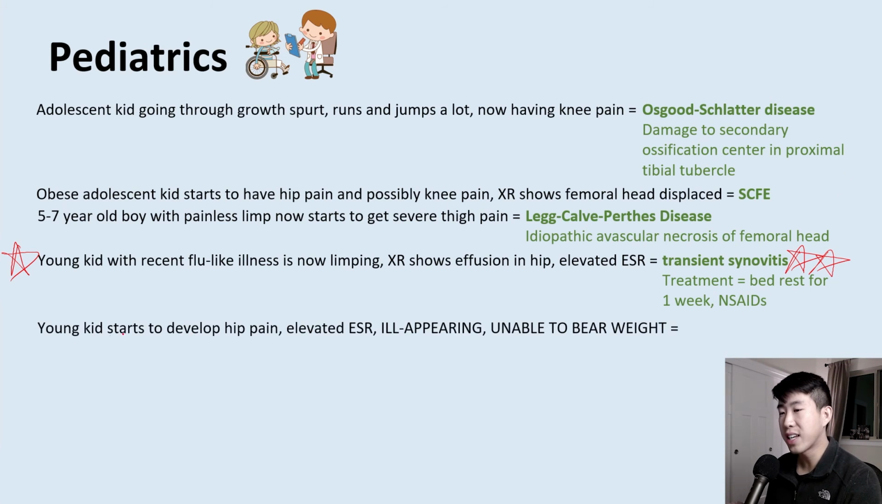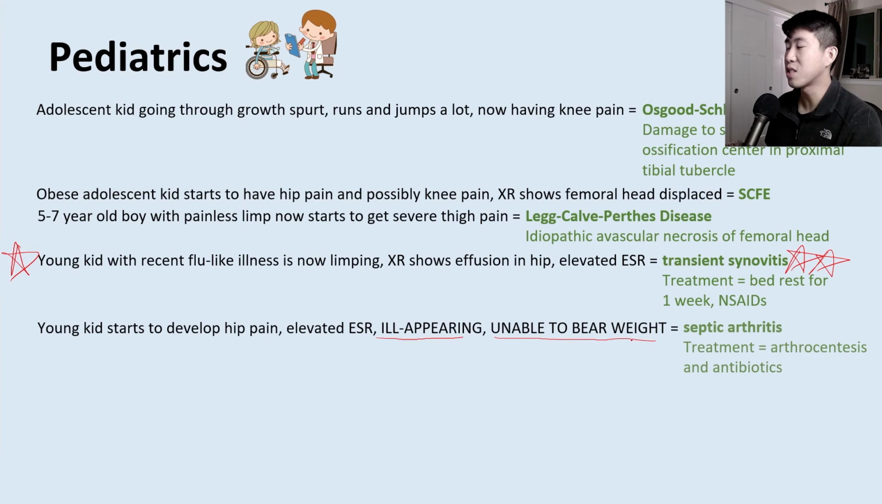What about if you have a young kid who starts to develop hip pain just like the guy above, but they also have elevated ESR and they're ill appearing and they're unable to bear weight? Then this is much more serious. This is going to be septic arthritis, and the treatment is arthrocentesis and antibiotics. So very important to be able to differentiate transient synovitis from septic arthritis.